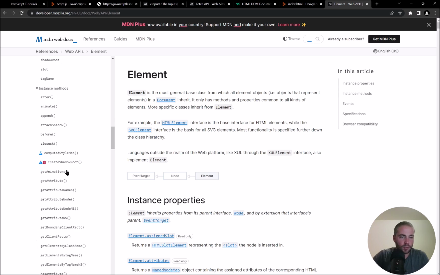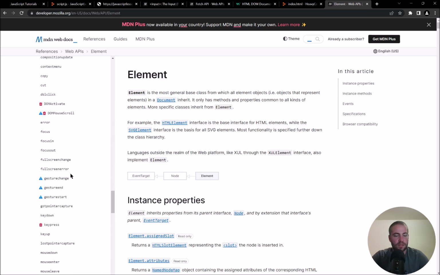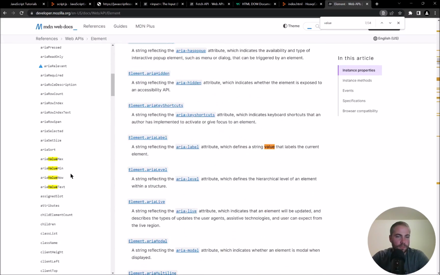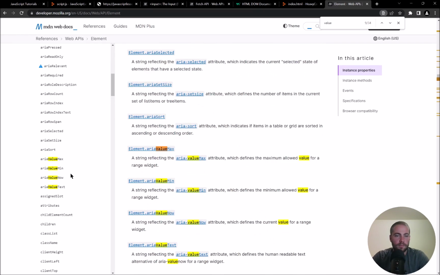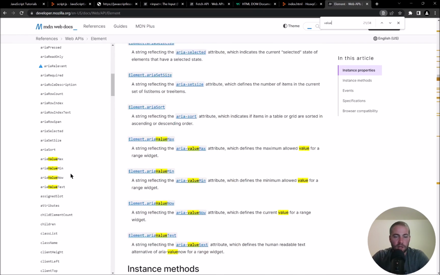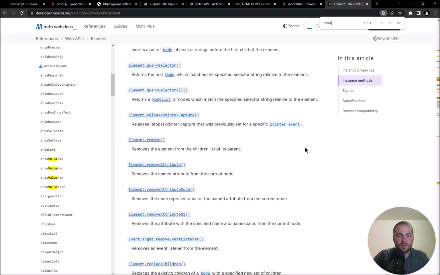And if I wanted to learn more about value, I could do Control F for value. Okay, you know what? I'm not going to sit here and find it because it's going to be super annoying, but it's in here somewhere. And I encourage you to explore the documentation to get more information. Anyway, that was a random aside.